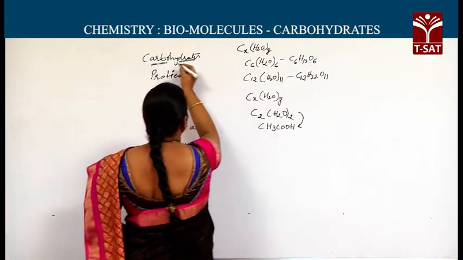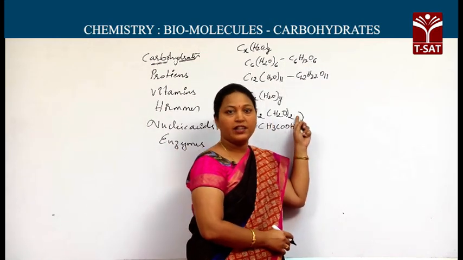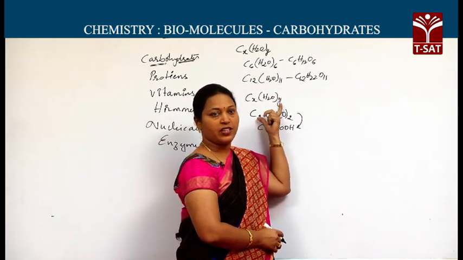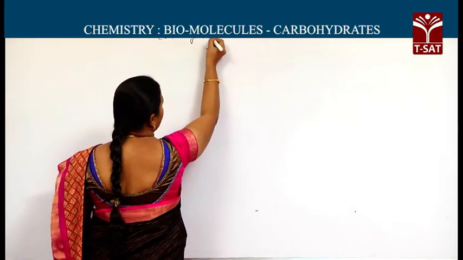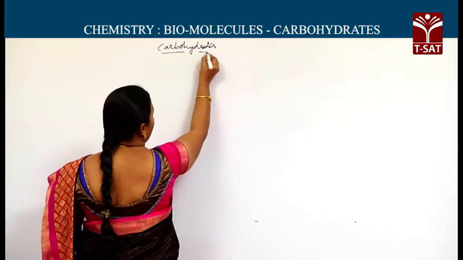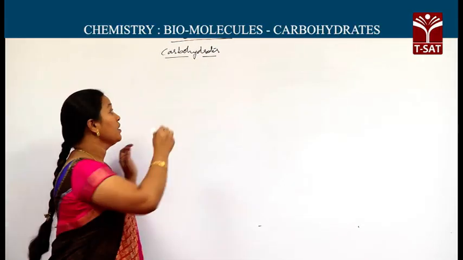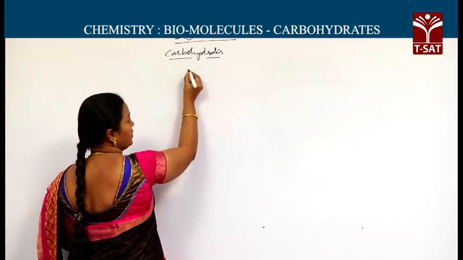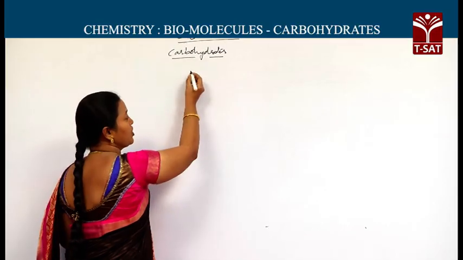Now, based on the source and based on the hydrolysis ability, we will discuss the classification at first regarding carbohydrates. As I said, these are the hydrates of carbon. These consist of more functional groups, polyfunctional groups.